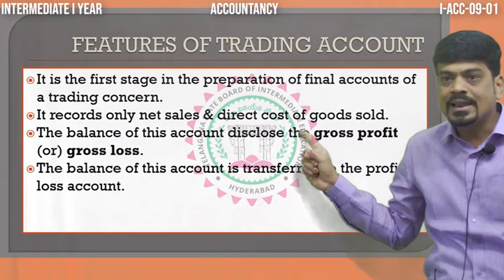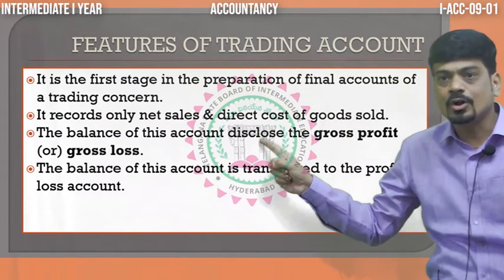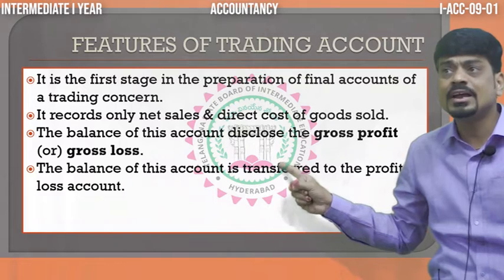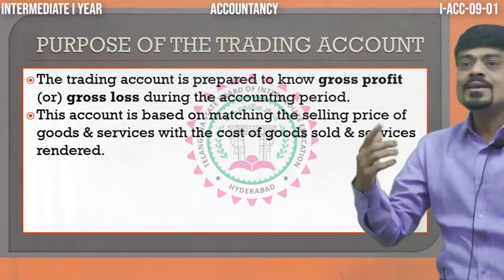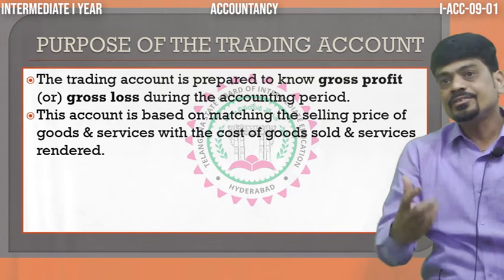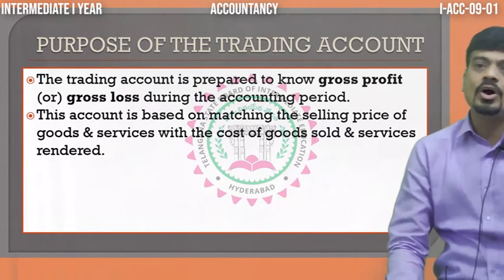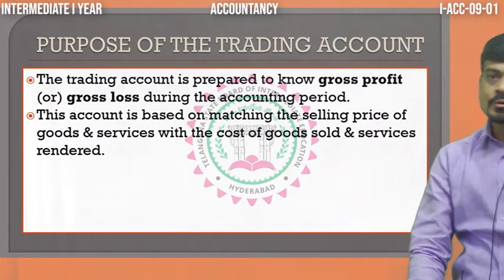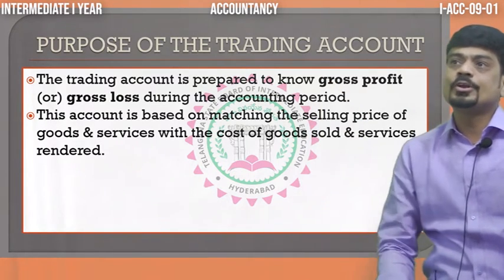It shows the balance called gross profit and gross loss. That gross profit or gross loss is transferred to profit and loss account. Then, why does one have to prepare the trading account? What is the utility? What is the purpose? What is the need of preparing the trading account? So, the basic need is to know the gross profit or gross loss.